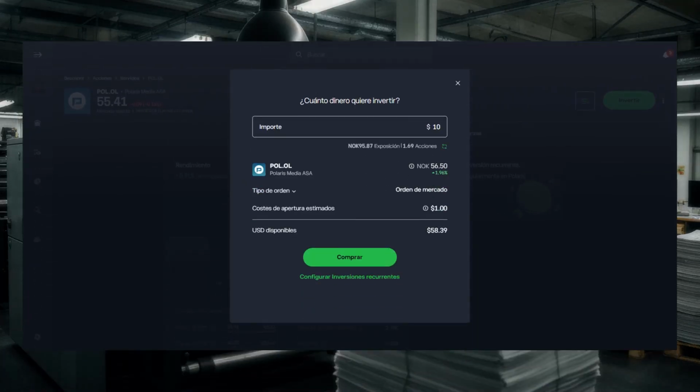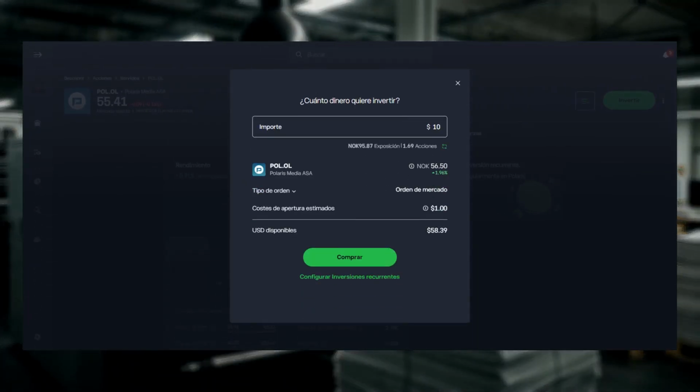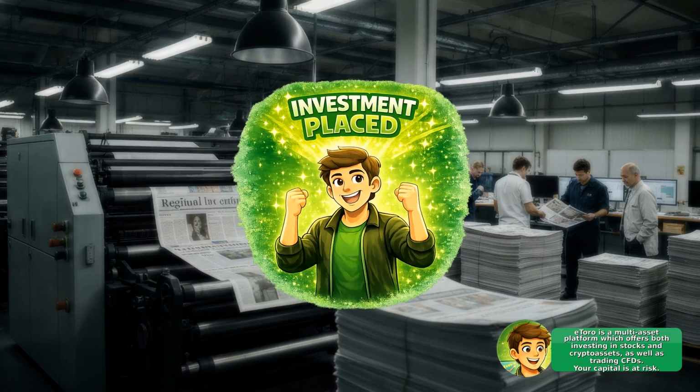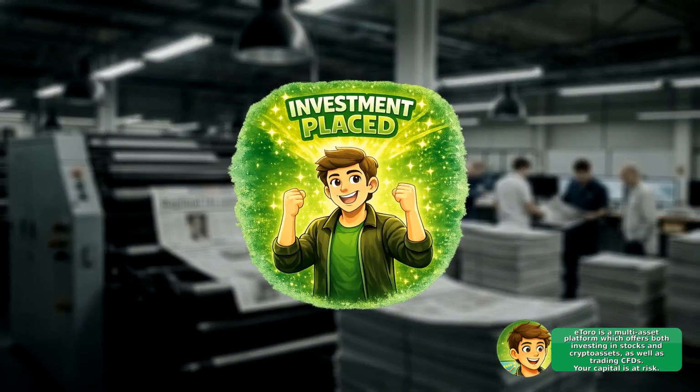Click Invest, enter the amount you want to buy, carefully review the order details, and then confirm the trade. If the market is closed, your order may be queued or executed when it reopens, depending on order type. If you do not have enough funds, the platform will prompt you to add money before final confirmation. After the trade, your position will appear in your portfolio where you can monitor it over time.